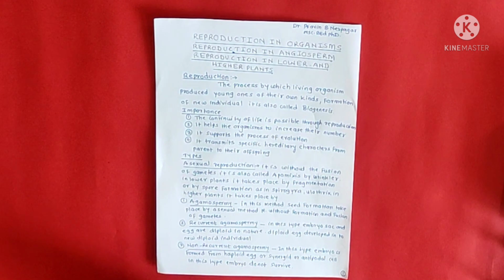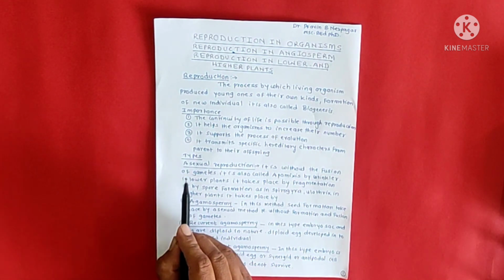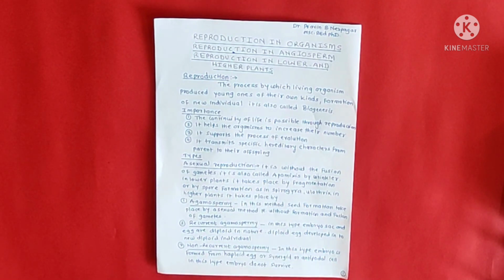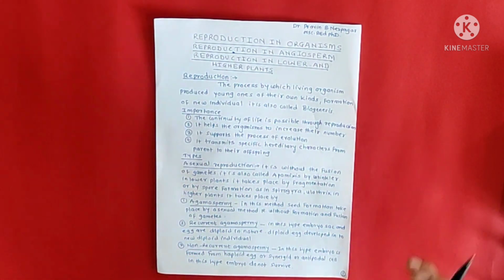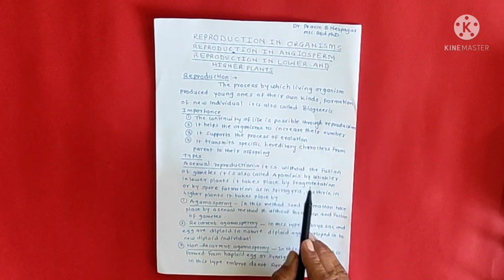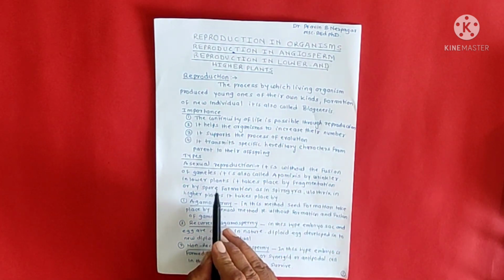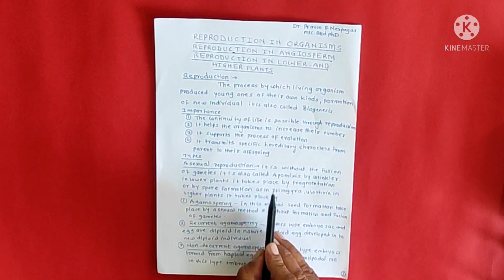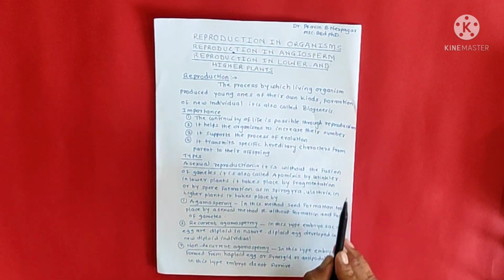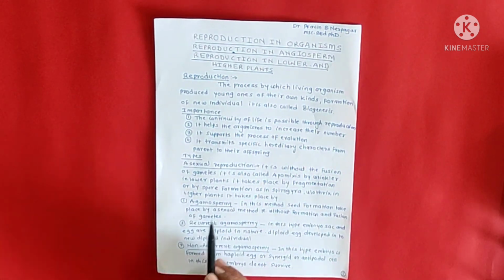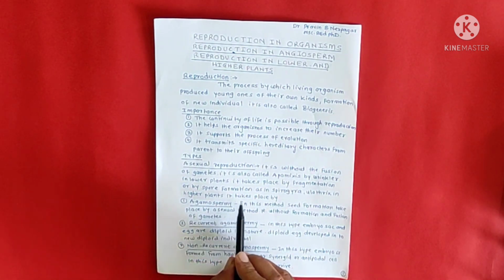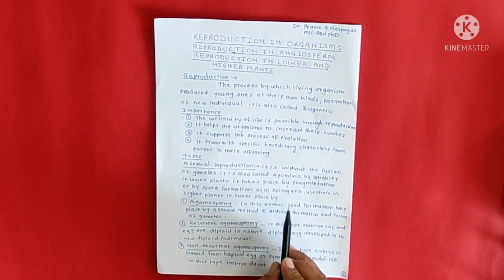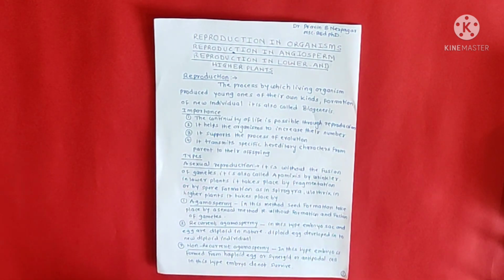It has many types. First, we want to study asexual reproduction. Asexual reproduction takes place by spores, that is spore formation. It is without the fusion of gametes. It is also called apomixis, by Winkler, in lower plants. It takes place by fragmentation or by spore formation, as in Spirogyra, Ulothrix.